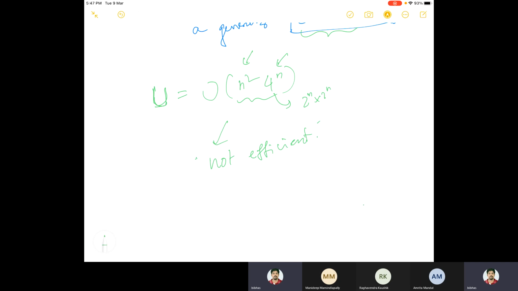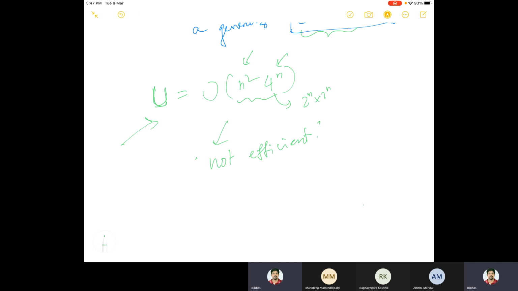Although it is a method, it's not efficient, because if you increase n, the number of gates will also increase. And this is actually a measure of complexity. Maybe I'll talk about it today if I get time. Okay, a little bit about a measure of circuit complexity: if you want to design a circuit, how many gates are required? And this is huge. So we don't want this, basically.